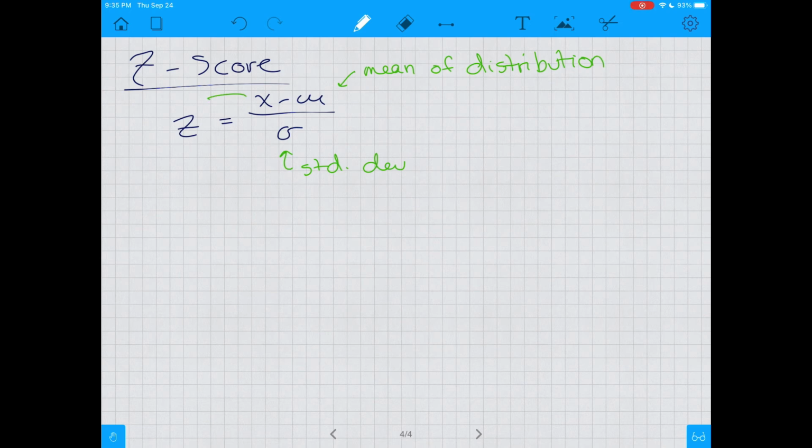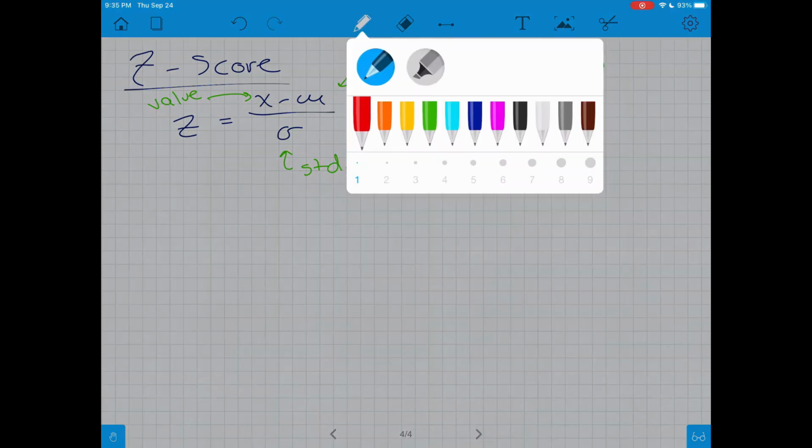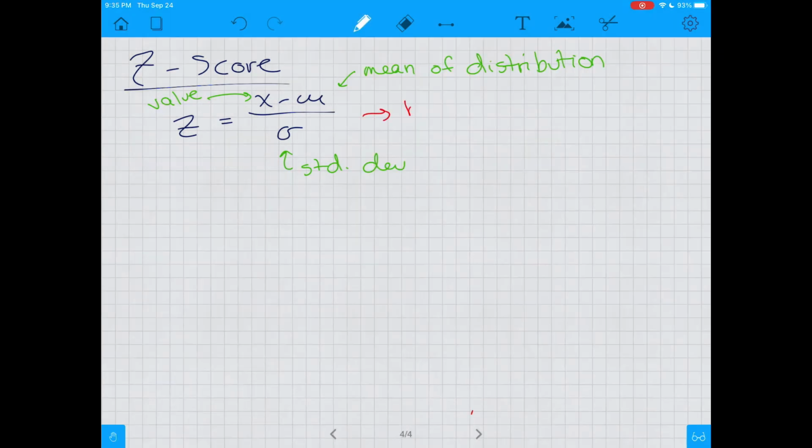And x is the value. So all a z-score does is tell you how many standard deviations you are from the mean. And then how is that useful?